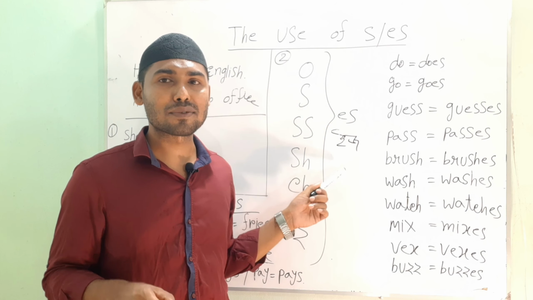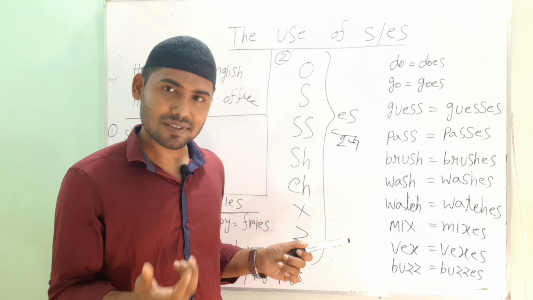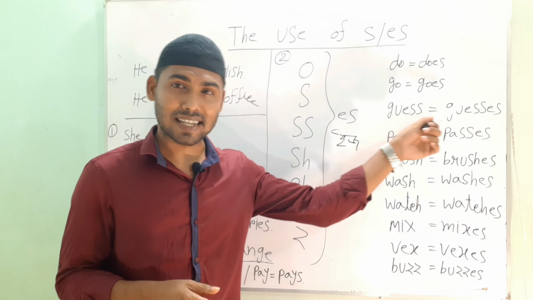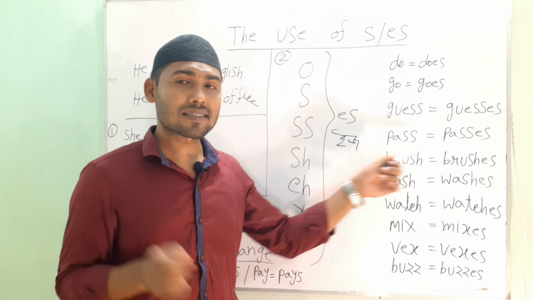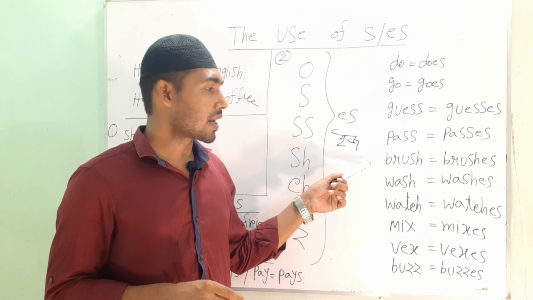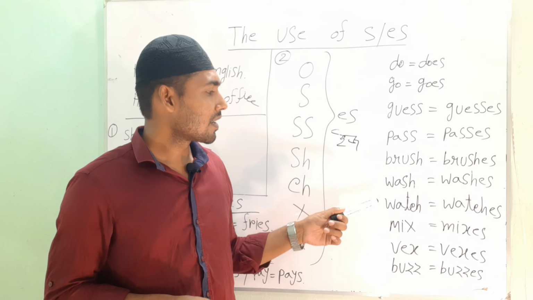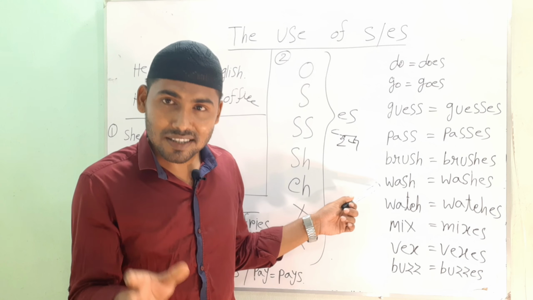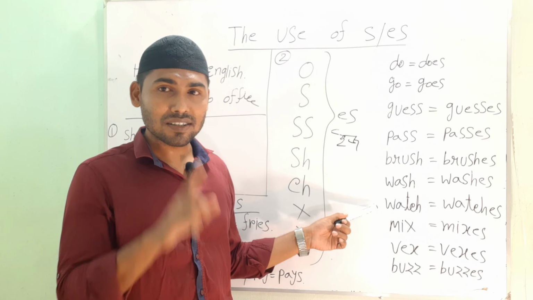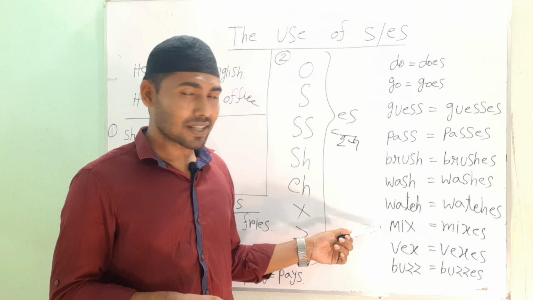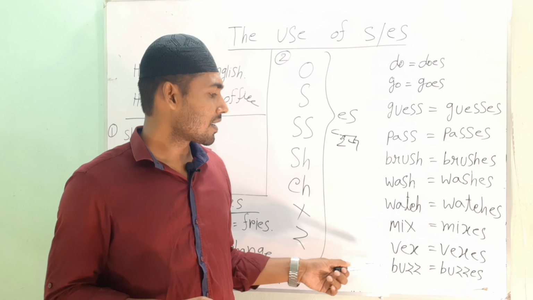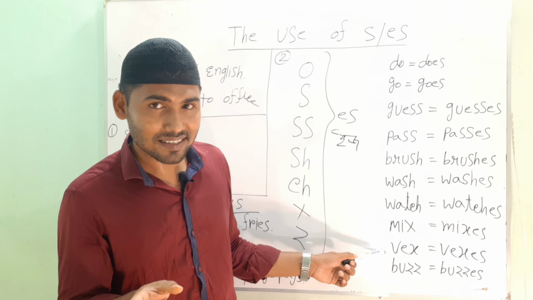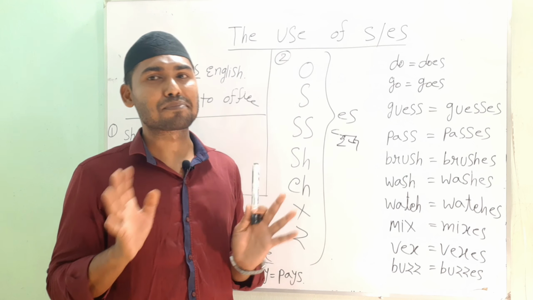Es will be pronounced iz. Suppose gas, gases; pass, passes; brush, brushes; wash, washes; watch, watches; mix, mixes; fax, faxes; budge, budges.